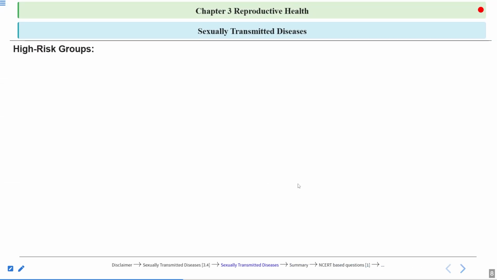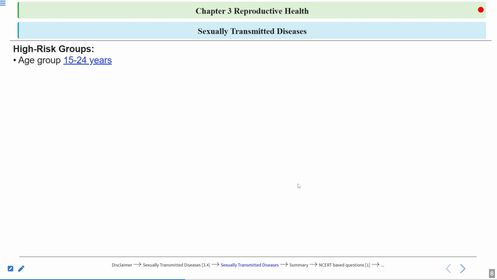Now, who are the high risk group people? The age group of 15 to 24 years. Individuals within this group are very vulnerable, at very high risk of getting these STDs, because at this stage the person is very curious. There are a lot of changes happening in the person's body.